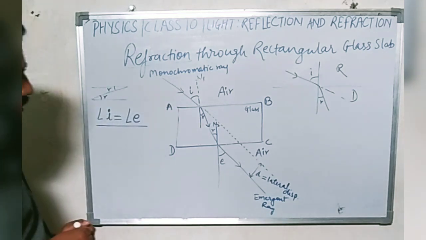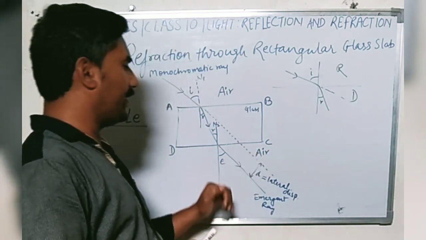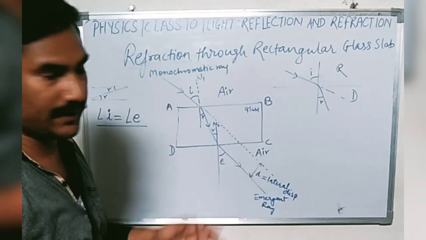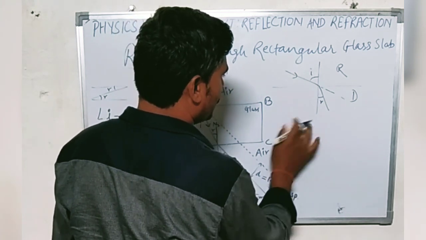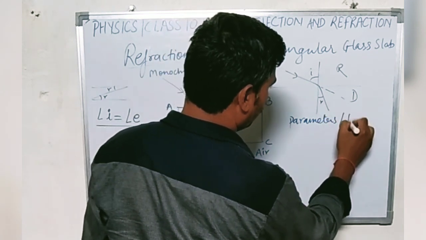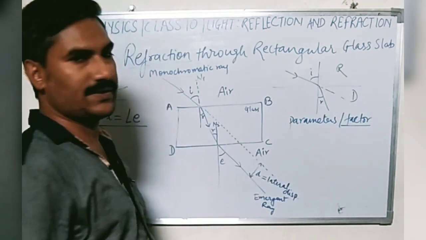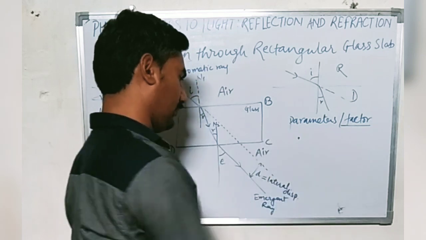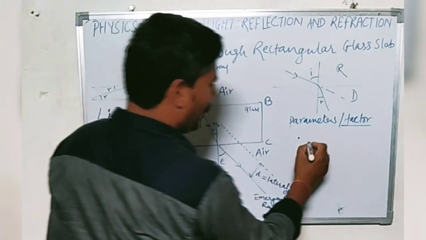Okay. So this lateral displacement or lateral shift of the light depends upon various factors. And what are those factors? The parameters on which lateral displacement, whether it is greater or lesser, will depend. First, the angle of incidence.